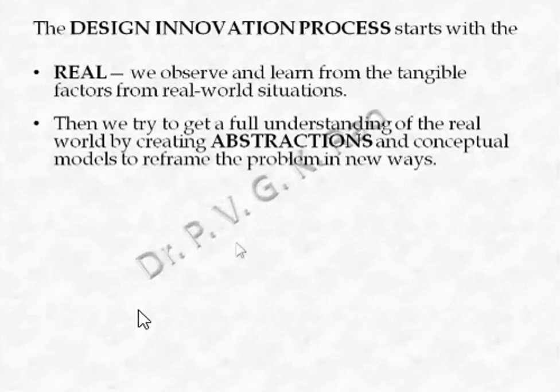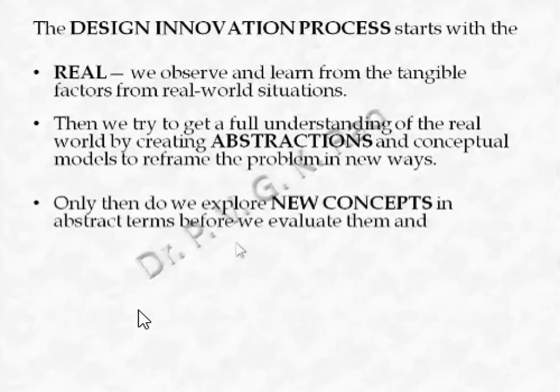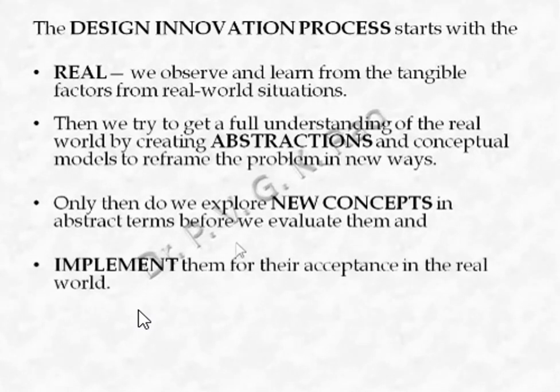So do not rush wherever the light is available. See what it is. Only then we explore new concepts in abstract terms before we evaluate them and implement them for acceptance in the real world.